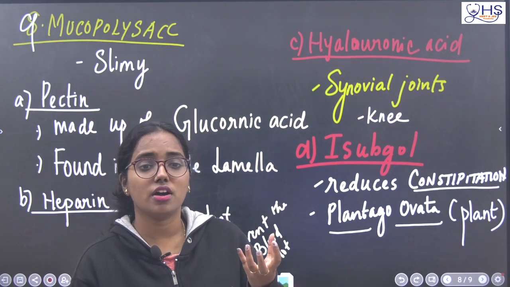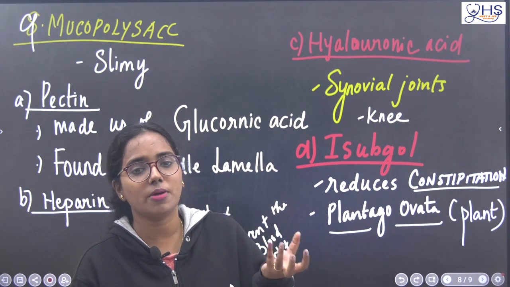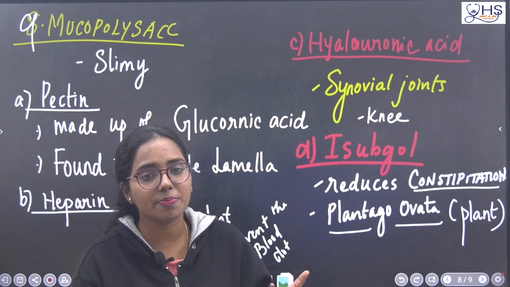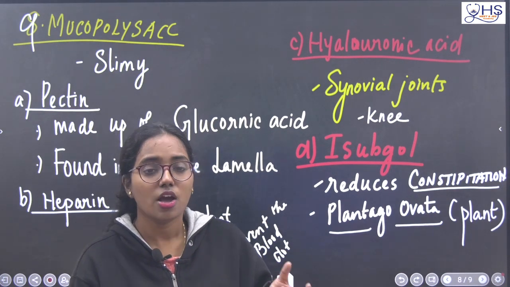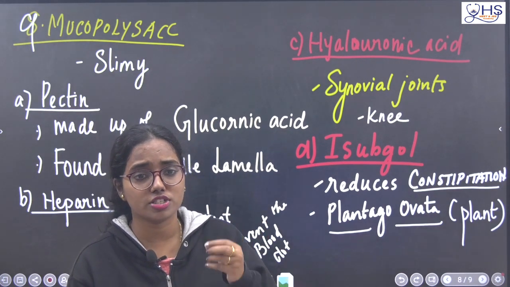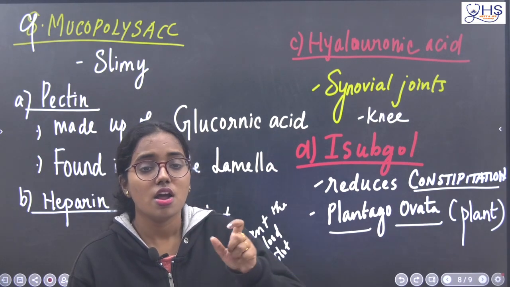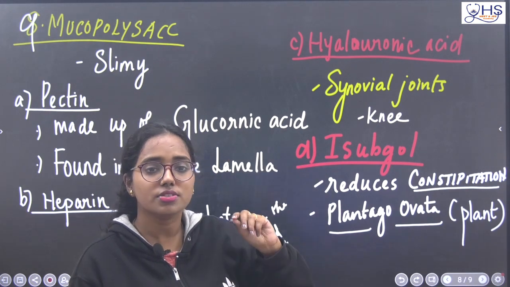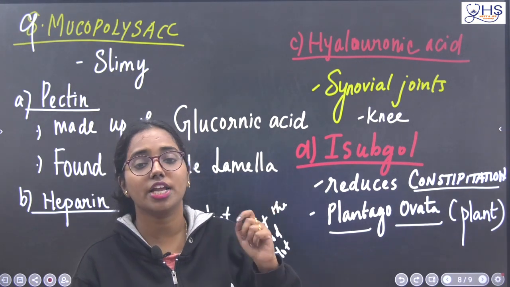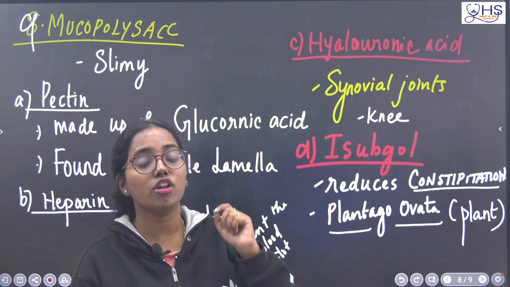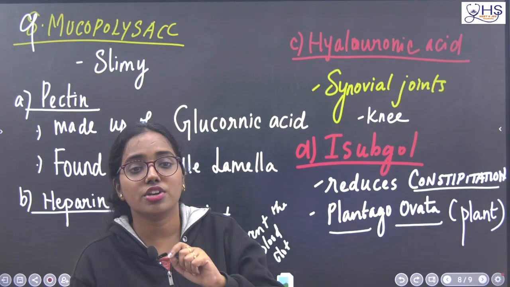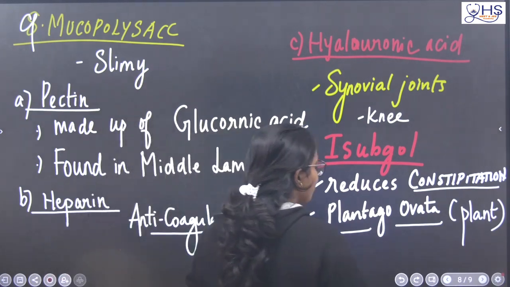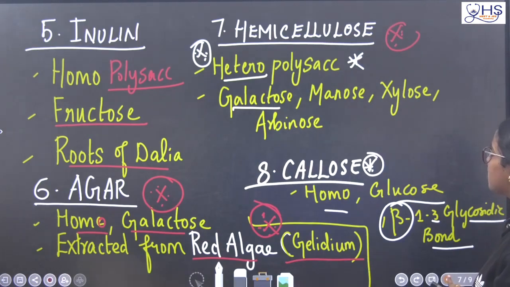The loss of water in the fecal matter leads to a condition called constipation. To prevent constipation, naturally we take bananas, right? Why do bananas help with constipation? Because bananas are sticky in nature, a mucus-like substance. Same thing, apart from banana we get isabgol from the plant Plantago ovata, which naturally prevents constipation. All these are examples for polysaccharides.